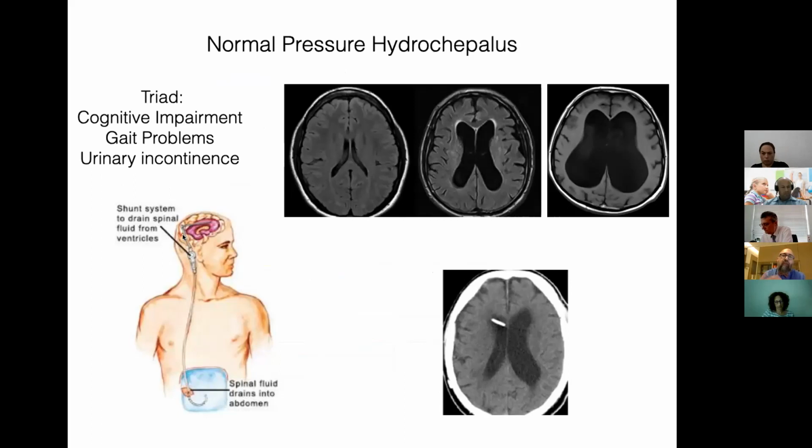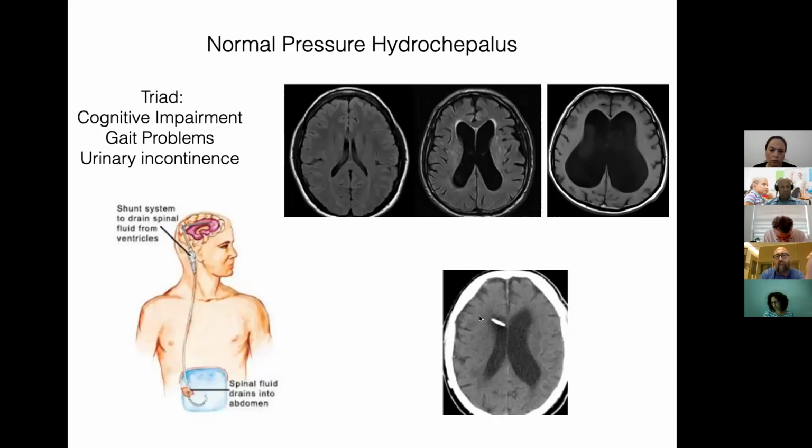The shunt system drains the excessive cerebrospinal fluid from the ventricles, as you can see also here in the CT image. The important thing about NPH is that first there is the problem of the differential diagnosis, and also the problem with the monitoring of the efficacy of the treatment.